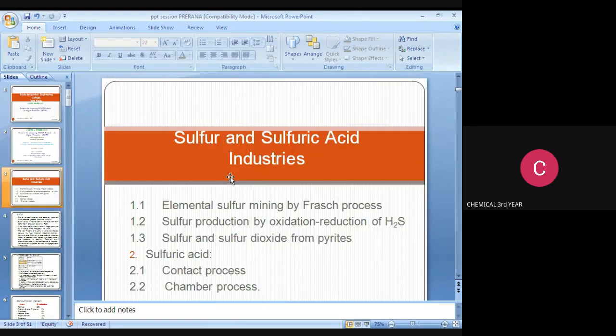Today we are going to discuss sulfur and sulfuric acid industries related topics of the GATE coaching class. The topics are: first, elemental sulfur mining by the Frasch process. Second, sulfur production by oxidation and reduction of H2S. Third, sulfur and sulfuric acid from pyrites. And then the production of sulfuric acid by two methods: one is the contact process, another one is the chamber process.